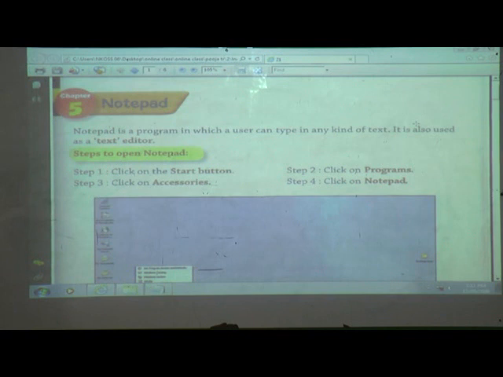Like Notepad, there are different software, such as MS Word, WordPad and Paint. Why is it called software? Because software is a program that tells the hardware how to work.